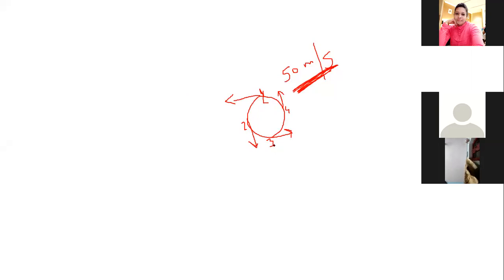At 3, 50 meter per second toward the west. At 4, 50 meter per second toward the north. So in this entire circular path, speed is the same, but velocity is changing at each and every point because the direction is changing at each and every point.